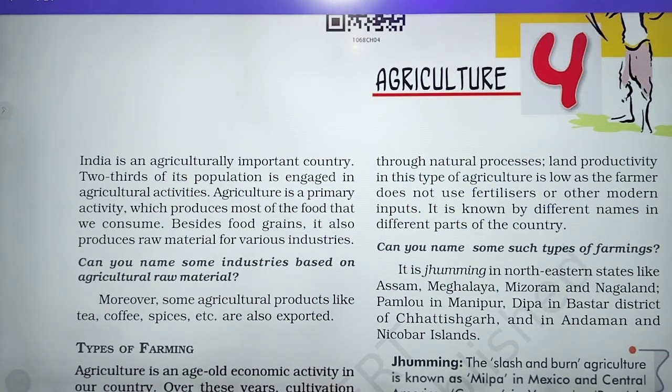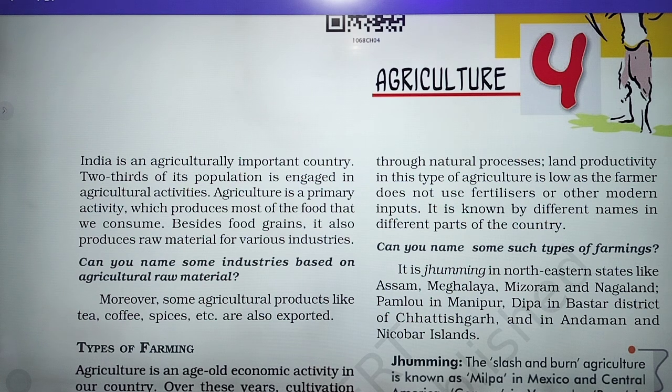Now it is given that besides food grains, it also produces raw material for various industries. It means besides food grains, it also produces various raw materials for industry. So with the help of agriculture, there is production of food and raw material.